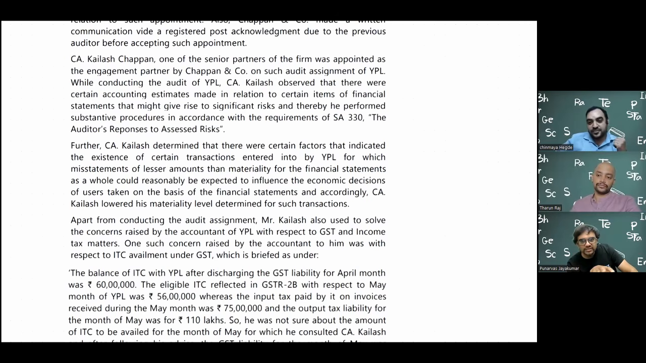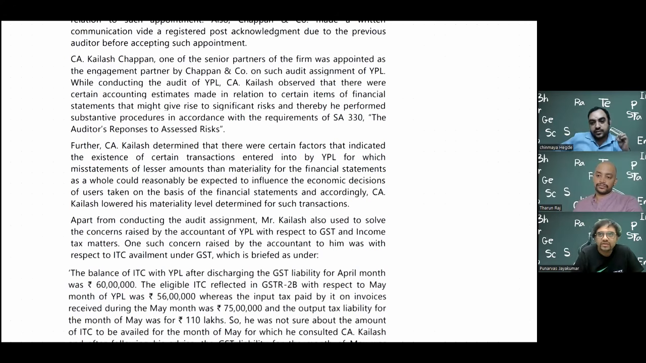But whatever you have said, Chinmay sir, is a substantive procedure with materiality. Because when you said above 10 crore, you have used something called materiality, which is given as SA 320. So we will use the materiality and then do the vouching, verification, etc. That is substantive procedures. Whereas checking the internal controls.